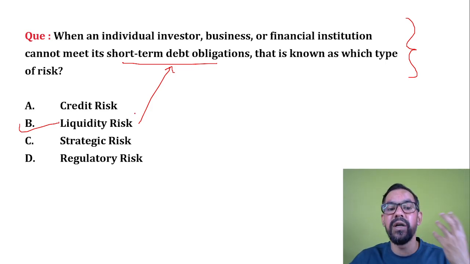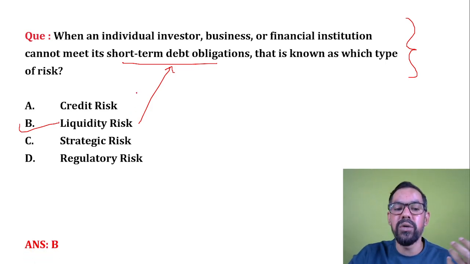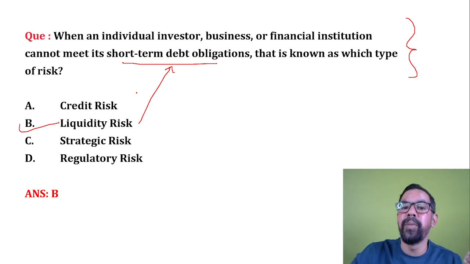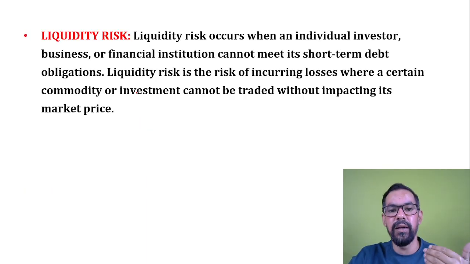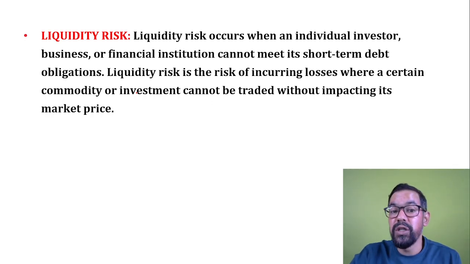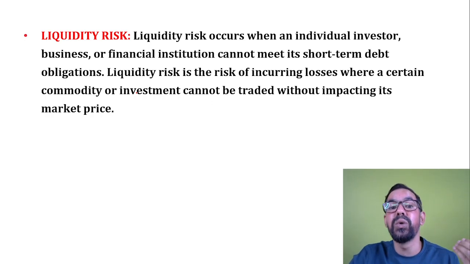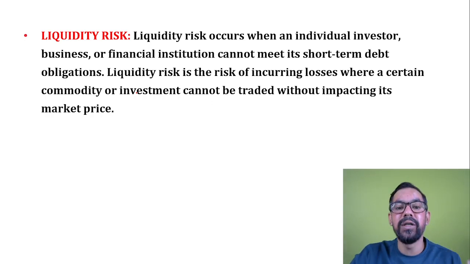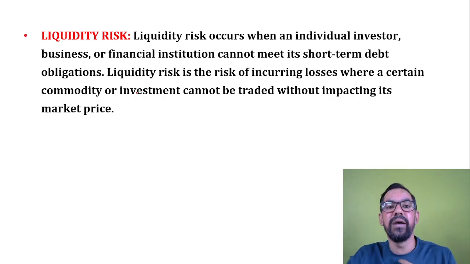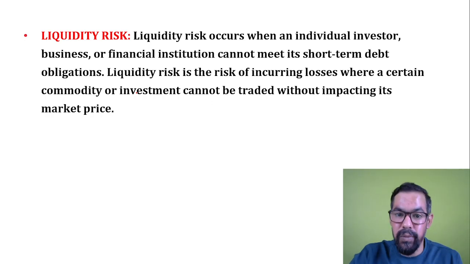Strategic risk is when there is some strategy failure. Regulatory risk is when compliance changes. Liquidity means converting into cash. When any bank or other institution won't be able to convert their assets into cash, or won't be able to pay their short-term debt obligation, that is part of your